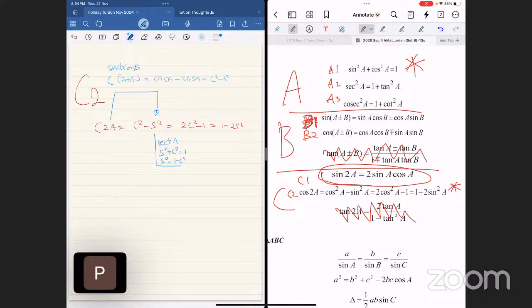Applying it here, I now have cosine square minus (1 minus cosine square) equals cosine square minus 1 plus cosine square equals 2 cosine square minus 1. There you go. Anu and Ariel, do you see the connection?